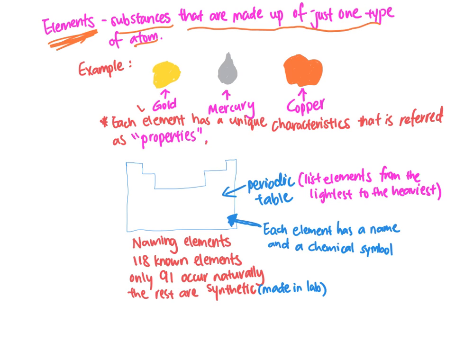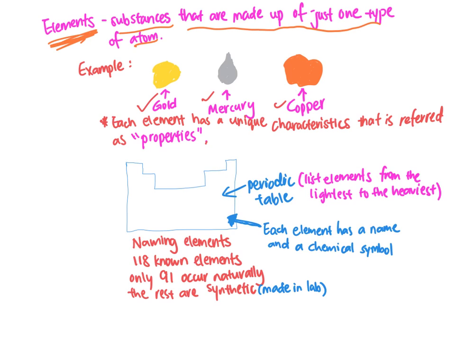Your gold is actually formed by just one type of atom, which is the gold atom. The same goes for mercury and copper, which are all formed by one type of atom only.